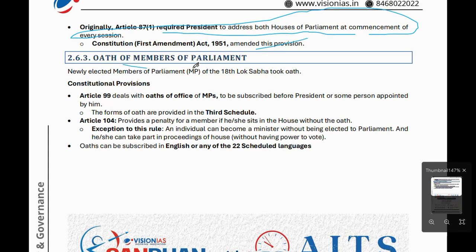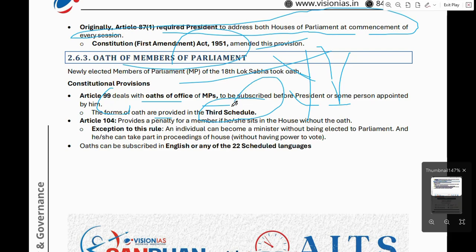The last article is the oath of members of Parliament. You also know that last year many members of Parliament were elected. That's why it is in the news. Article 99 deals with the oath of office of an MP, to be made before the President or some person appointed by him. The form of oath is provided by which schedule? The Third Schedule. This may be important. The oath is mentioned in the Third Schedule.